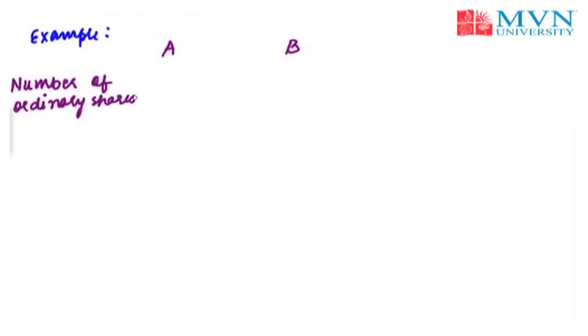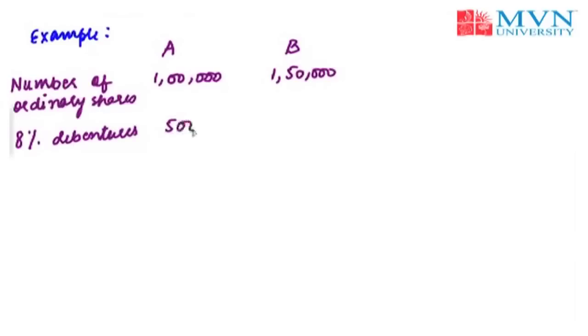Now with the help of an example, let's see how the arbitrage process actually works. Let us suppose there are two firms A and B, identical by nature and falling in the same risk class. The number of ordinary shares for company A is 1 lakh and for company B it's 1,50,000. Company A has a slightly different capital structure and has issued 50,000 8% debentures, while company B doesn't issue the same.